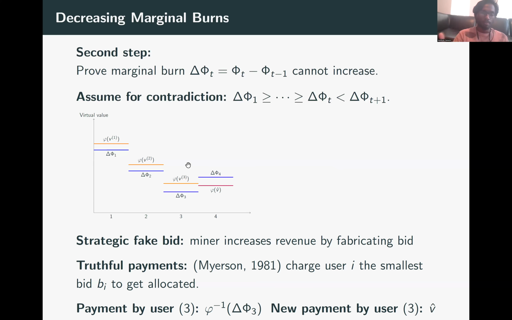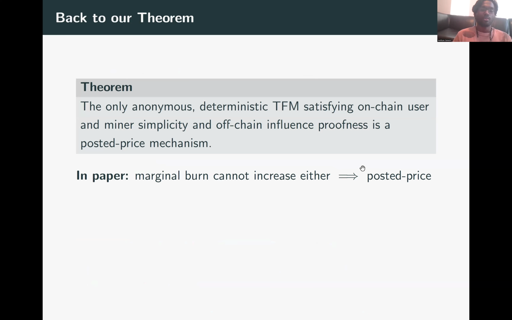The idea is similar, but in the paper we also prove that the payments from phi of v1 and phi of v2 also do not decrease. All right. So it remains to prove that the marginal burn, now that it cannot increase, also cannot decrease. Sorry for the typo here. In the paper, we also show that the marginal burn cannot decrease either, and therefore it is a posted price mechanism. So this concludes the proof that the only anonymous deterministic TFM satisfying on-chain user and miner simplicity and off-chain influence proofness is a posted price mechanism.